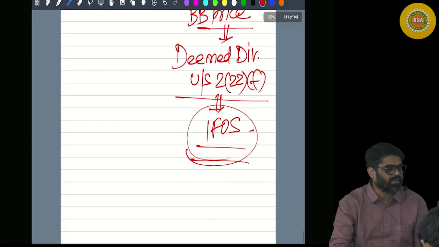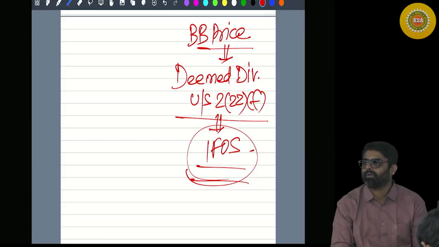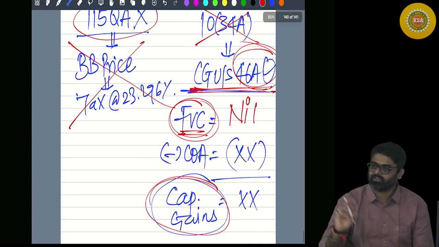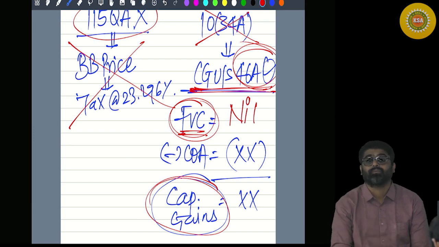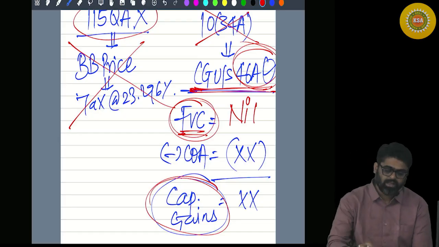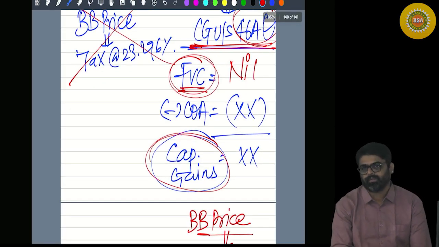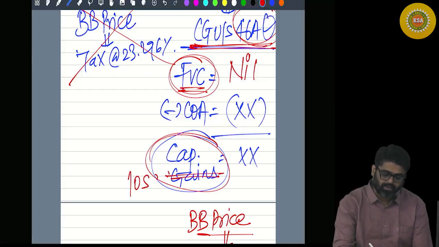But to calculate that capital gain, whatever buyback price was supposed to be taken as full value of consideration, that is already taxed under the head IFOS as what? Deemed dividend. Now that same buyback price cannot be again taxed under the head capital gain. What are you going to do? Take it nil. Take the buyback price as nil. Take the full value of consideration as nil and compute your capital gains, which will not be capital gains. It will always be capital loss.